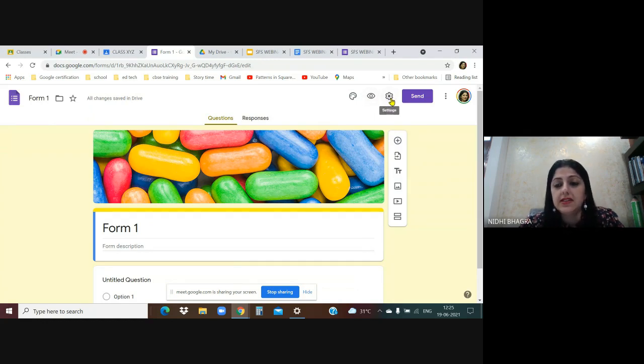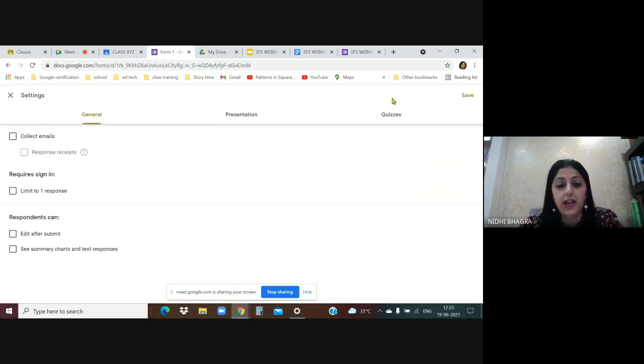Okay. Next is settings. So there's a gear icon. Google Form offers a variety of settings, which allows you to customize the form, how your recipients will use and interact with the form. So there are a variety of settings. As I click on settings, you see there are general, presentation, quizzes. So let's go by each setting very quickly.